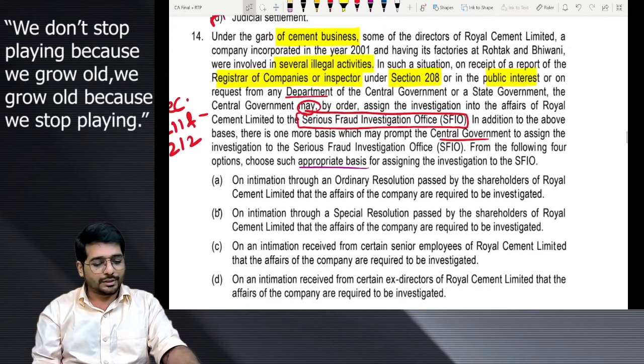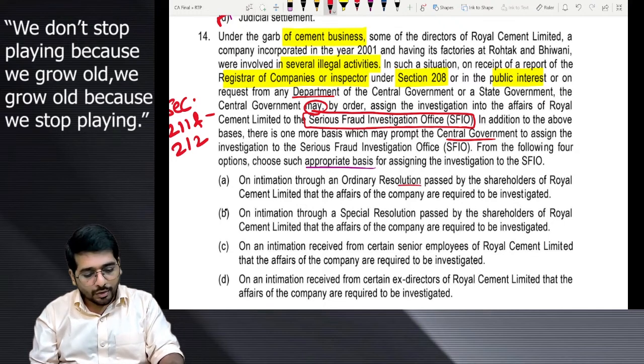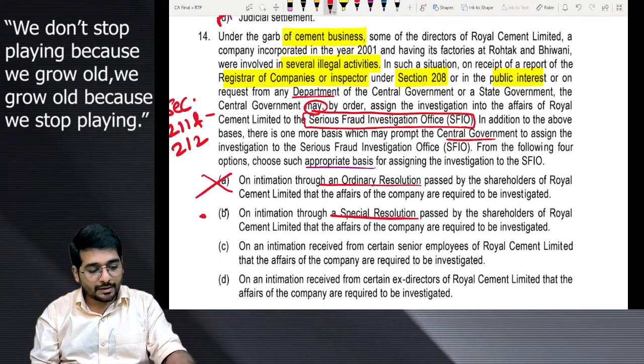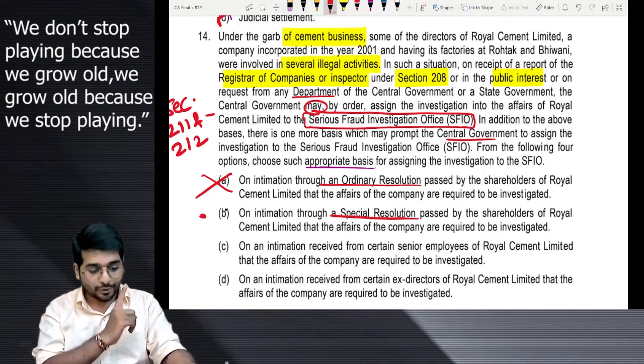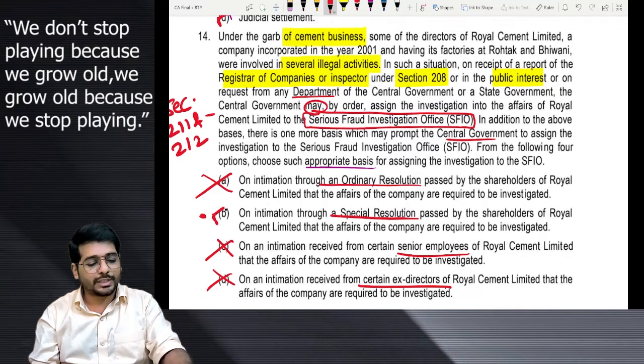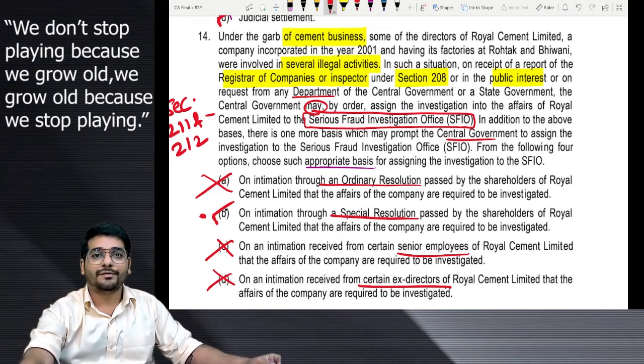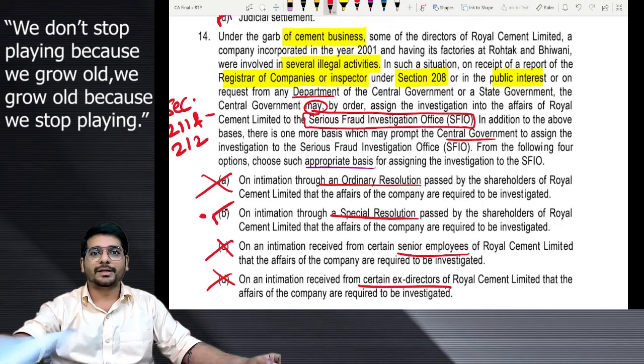SFIO. Sir, in the options, shall we find special resolution then? Yes. Ordinary is there. No. Special is there. Maybe. Don't be over smart. Check all the options. Intimation received from senior employees. Ex-directors. Of course, now my answer is correct and I am confident about the answer as well. Is that clear?